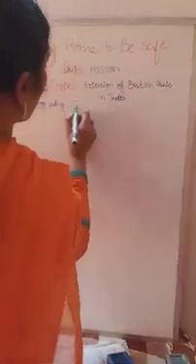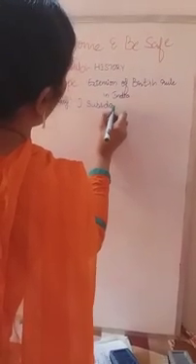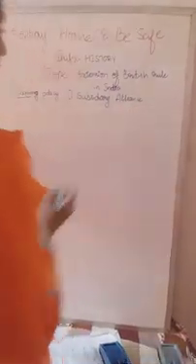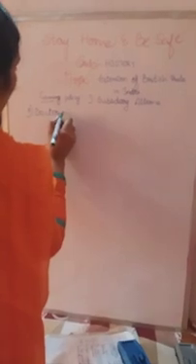Which are those cunning policies the British implemented in India? The first one is the subsidiary alliance. Keep in mind, the first cunning policy implemented by the British in India: subsidiary alliance. The second one is the doctrine of lapse, very important. And the third one is the Diwani right.